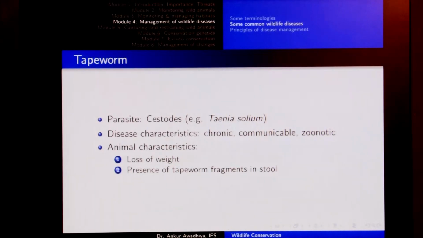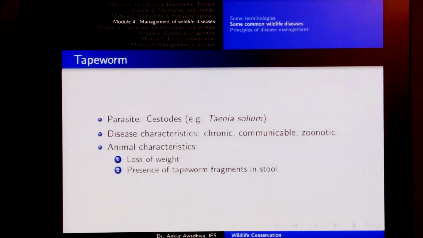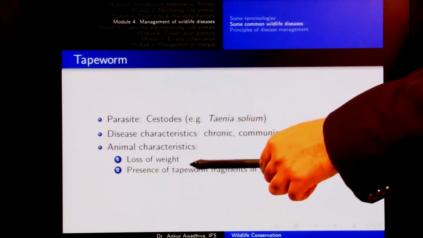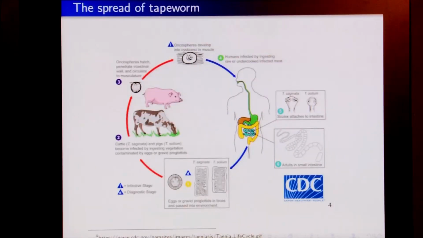How does an animal look when it has tapeworm? It will show a severe loss of weight, and also it will show presence of tapeworm fragments in the stool. So, when we see the dung of the animal, we will see that it has tapeworm fragments. Now, loss of weight is something that we will consider in the next lecture regarding how we make sense of it. Now, how does this disease spread in the system, and how does this disease even reach human beings?